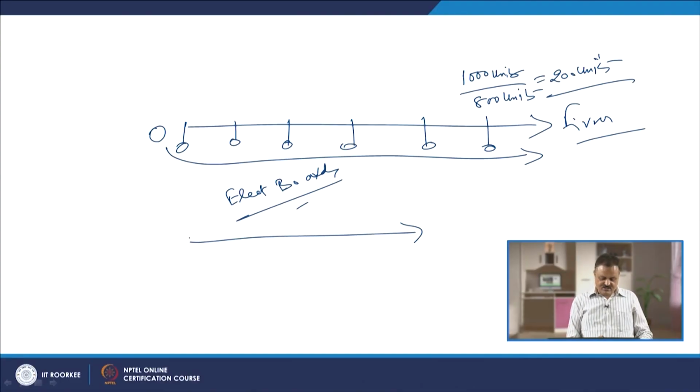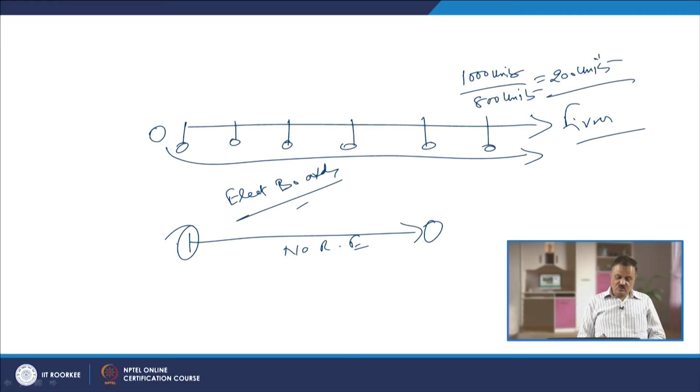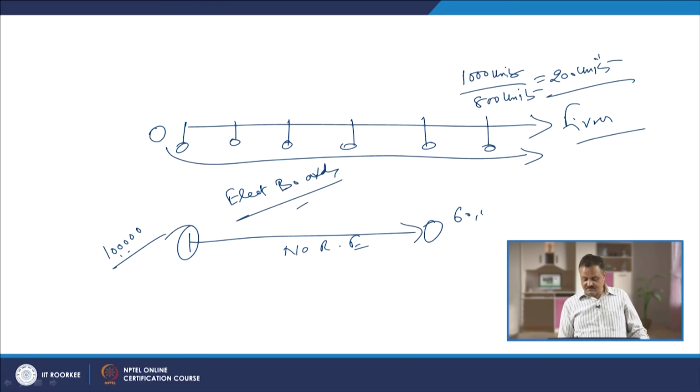So, at that time what was there? It was a board like this. They were starting their performance from this and ending up with this. In between there was no responsibility center, right. And for example, at the beginning we generated 1 lakh units of power, and finally only 60,000 units of the power reached the market. So, it means what will happen?